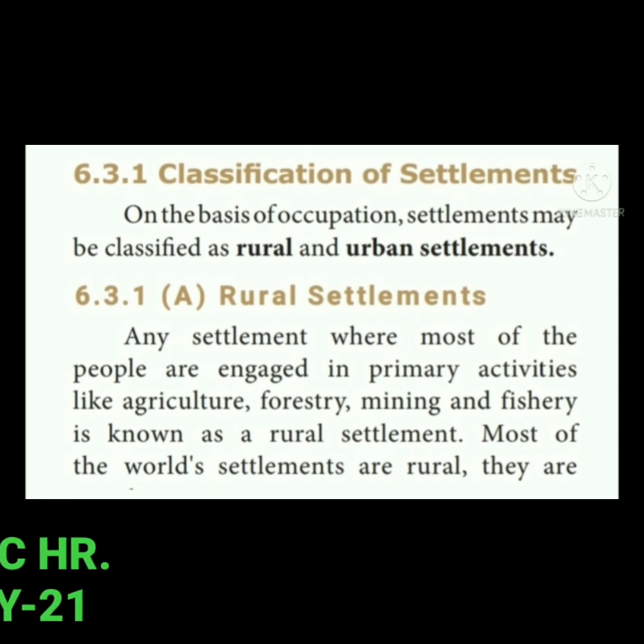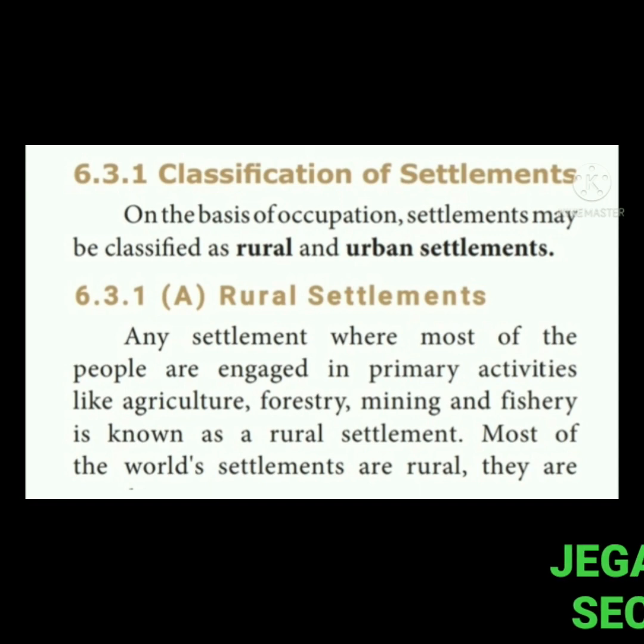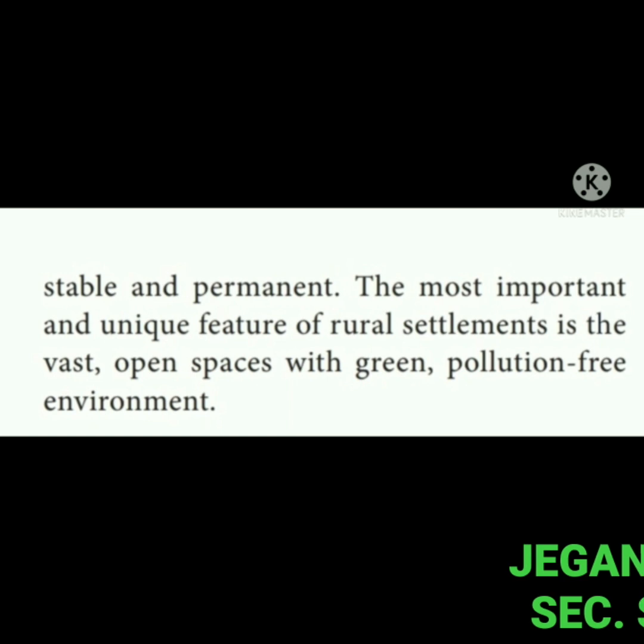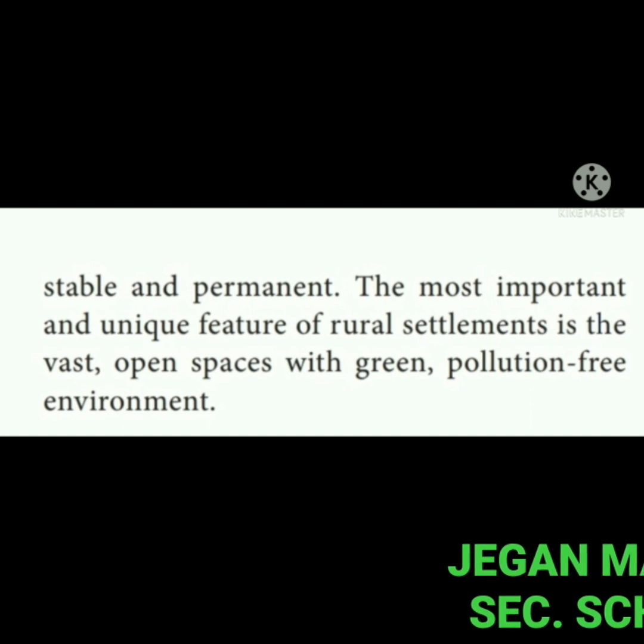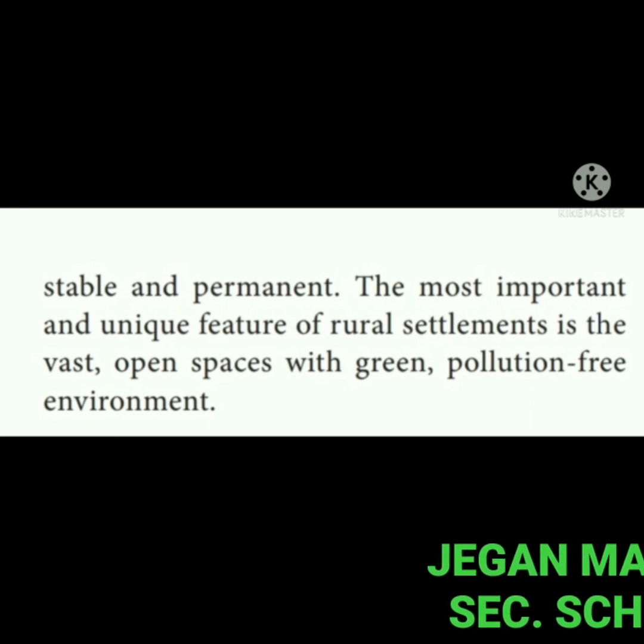Next, I discuss the topic rural settlement. Any settlement where most of the people are engaged in primary activities like agriculture, forestry, mining and fishery is known as a rural settlement. Most of the world's settlements are rural, which are mostly stable and permanent. The most important and unique feature of rural settlements is the vast open space with a green, pollution free environment.